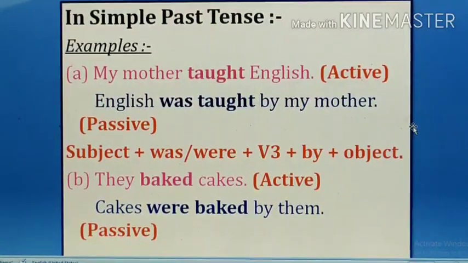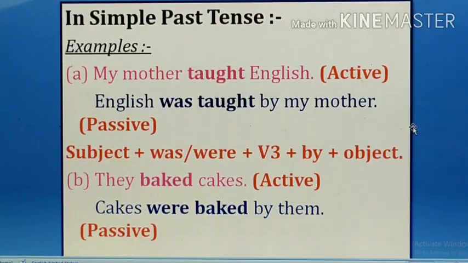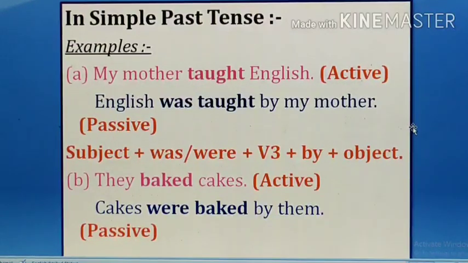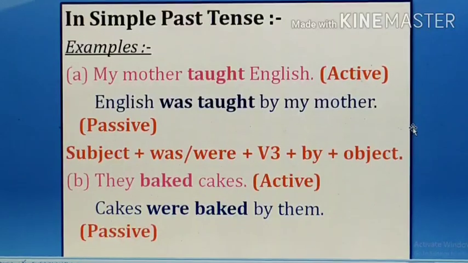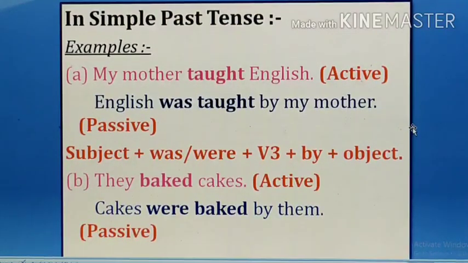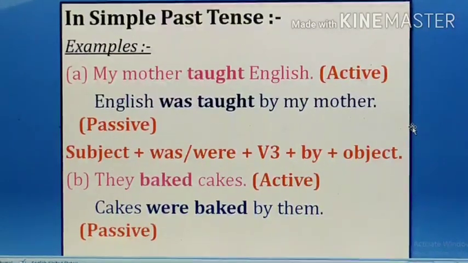Okay. Now the next slide is, we will start with the simple past. Simple, as we have used in the present, the same we will use in the past. Just we have to change the auxiliary verbs. In present we were using is, am, are. In past we will use was or were. The first example, my mother taught English. English was taught by my mother. Now the formula is subject plus was, were plus V3 plus by plus object. Next is, they baked cakes. Cakes were baked by them.